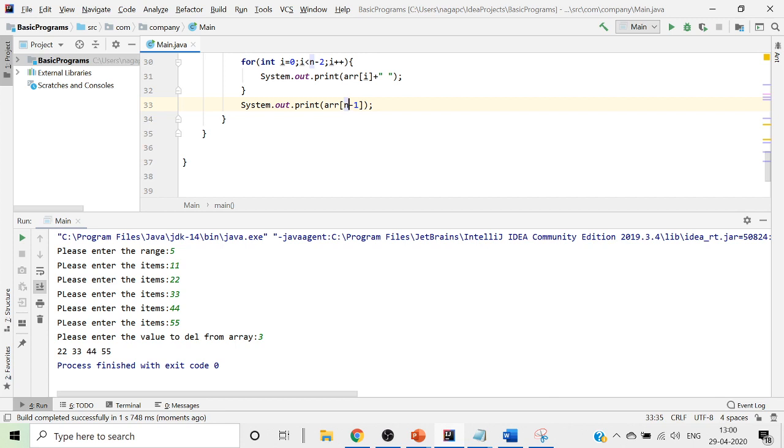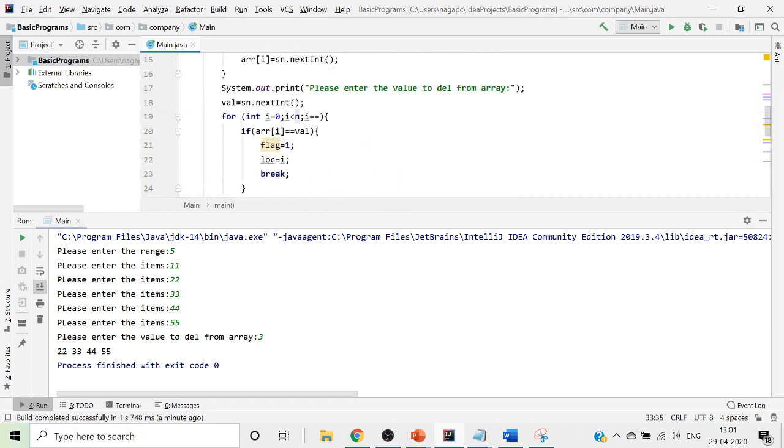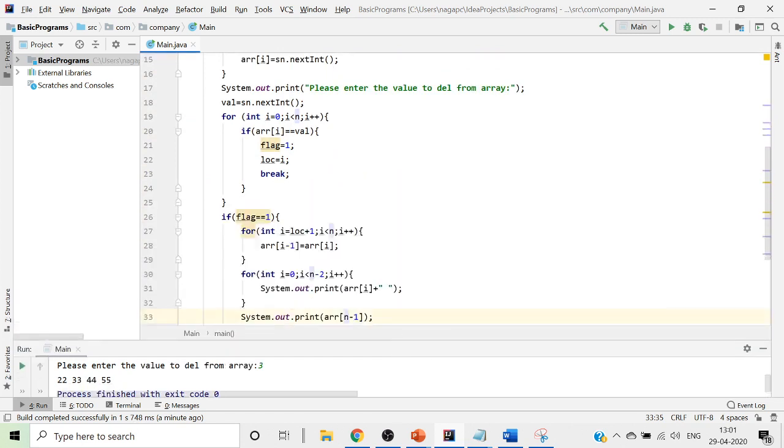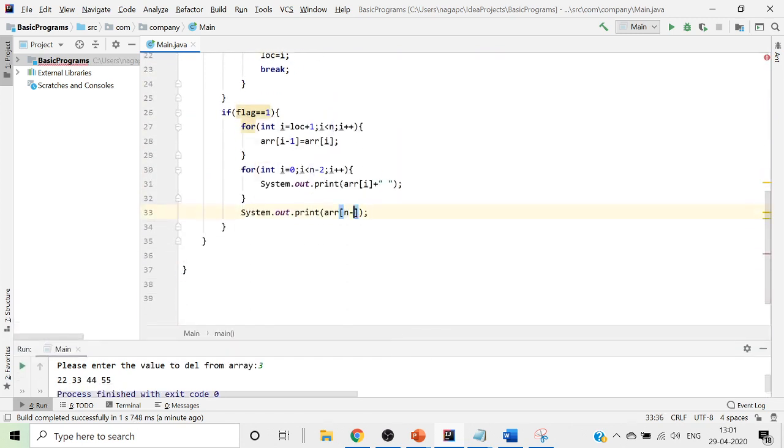So that's how we are working with arrays. See, it is printing from your 22. Hope I'm clear. So it is deleting the value at n minus 1, that is, it is not deleting 3. This is how you work with the deletion operation, for which, in order to execute it right, you should put it as n minus 1.